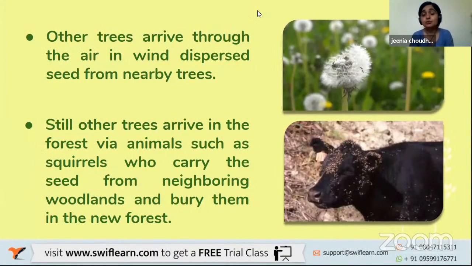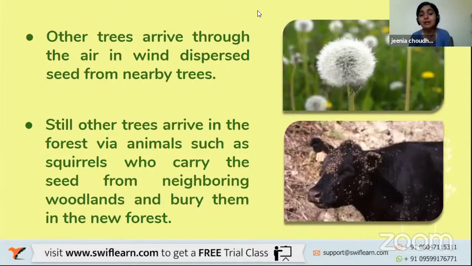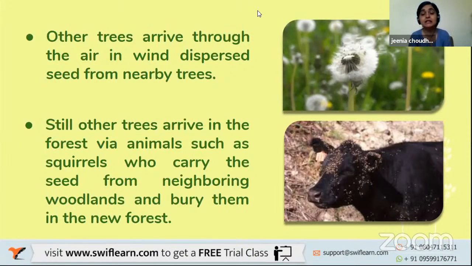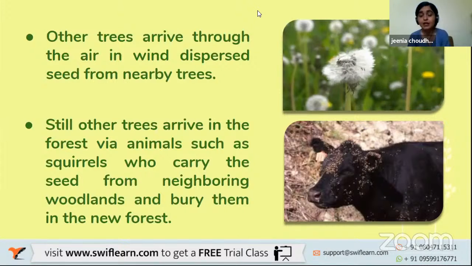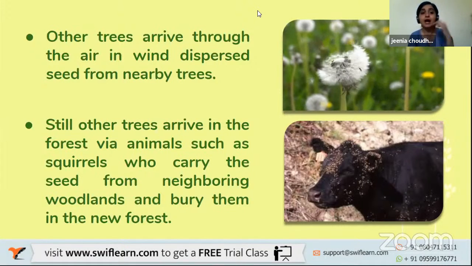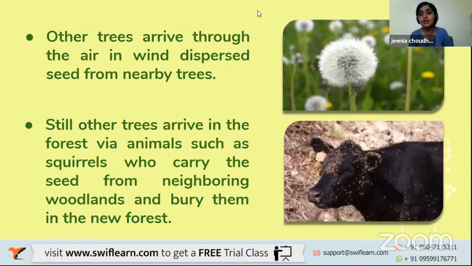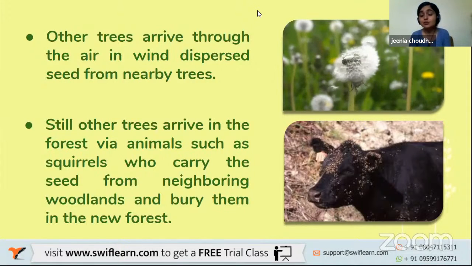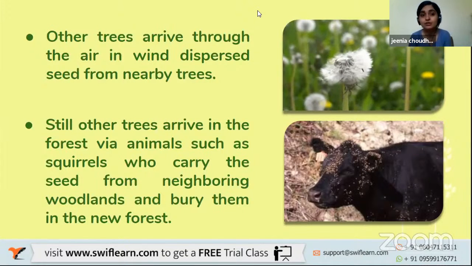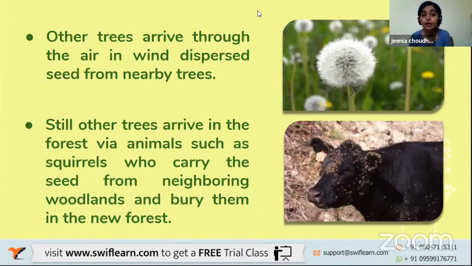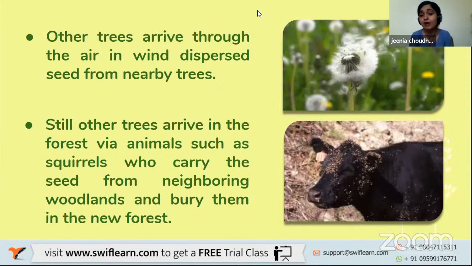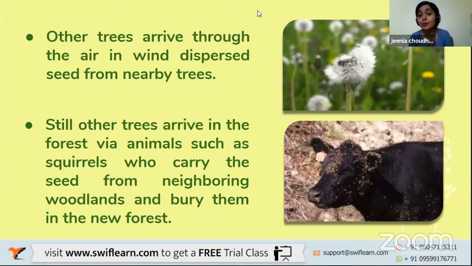Other trees arise through, now how are these things happening around us? How are these seeds being taken from one place to another? Not just below the trees here, but around the trees, or maybe kilometers away from the trees as well, you will find similar kinds of trees. How are these things being spread over in the forest? If you can read these two facts right there on your screen, other trees arrive through the air, in wind dispersed seed from nearby trees. Or what else can happen with the seeds so they go from one place to another? The animals, the birds, they take them.